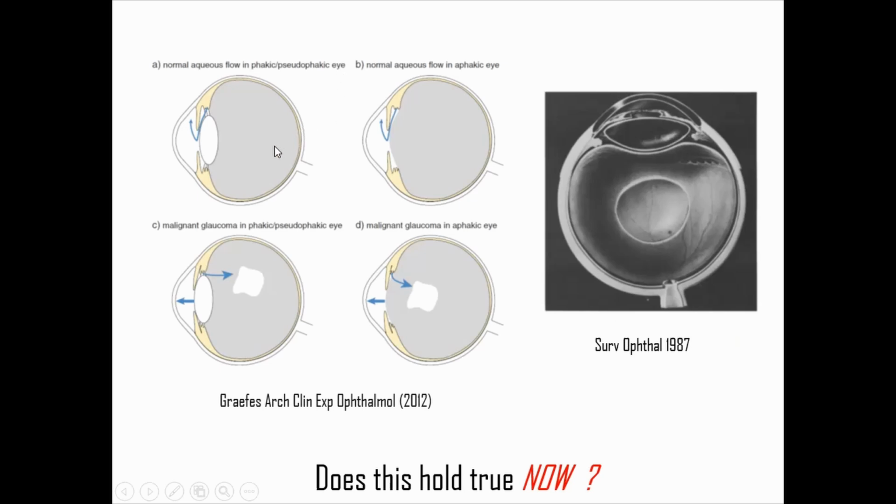So this is what we used to do. We used to send these malignant glaucoma patients for B scan to look for pockets, but this does not hold true now. The aqueous can't get directed into the vitreous because the vitreous is a gel. You can't have aqueous pockets in the vitreous. So this is old teaching, and we don't really look for pockets on B scan now. If you see the paper, this is from 1987, so we don't follow this now.